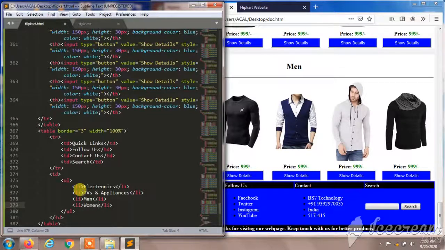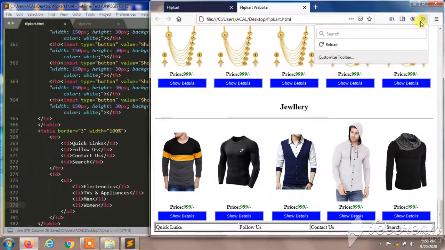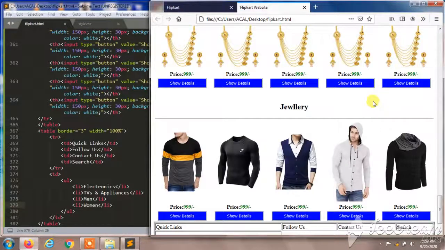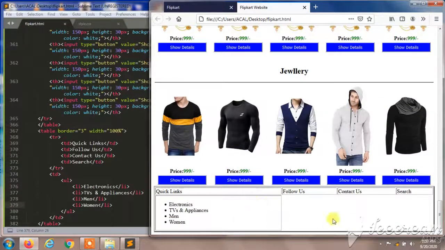So I'm going to save this HTML file, and let's see what will happen over here. So watch, drag down. So you can see this bottom information over here.